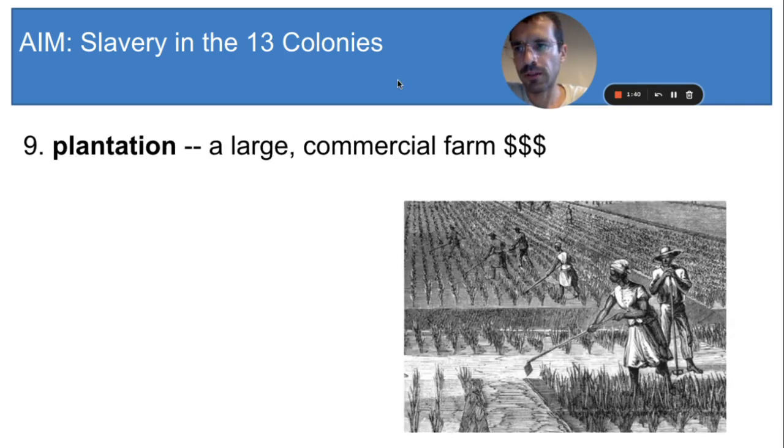Cash crops were grown on large commercial farms called plantations. Cash crops are labor intensive. That means that they require a lot of workers in order to be profitable. And to supply the workers, the British colonists began importing slaves from West Africa.